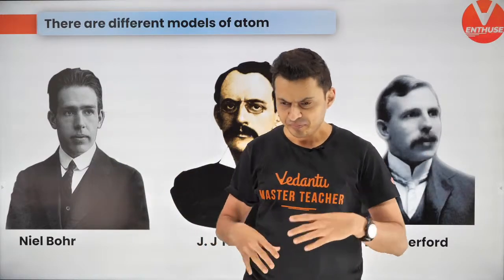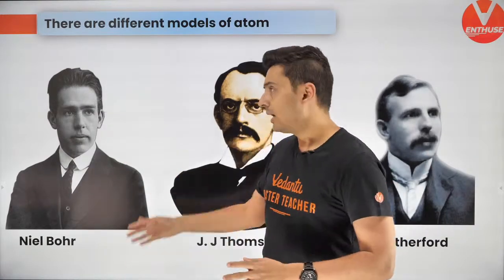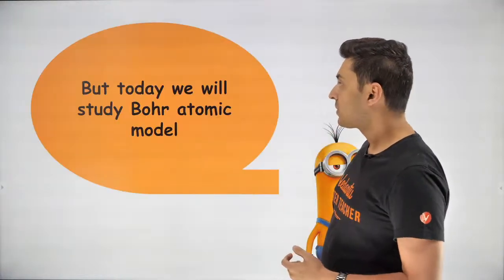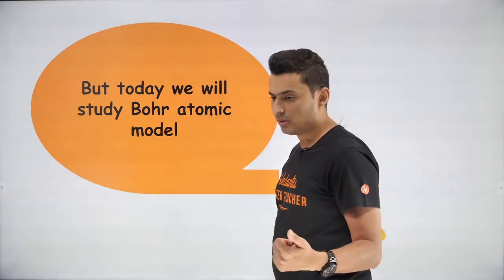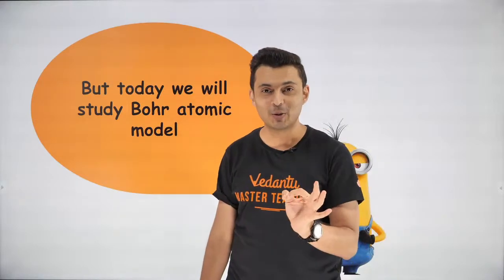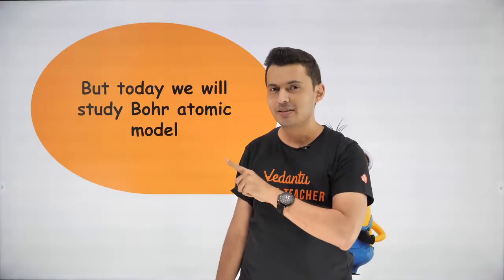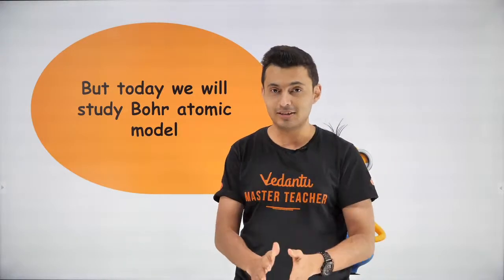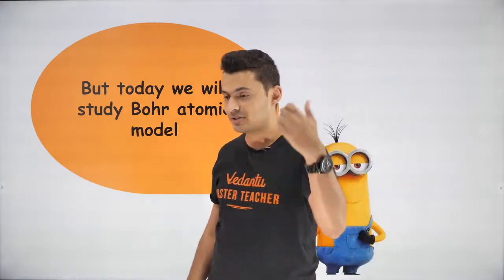So what we are going to deal with is more of a classical approach, I would say, and Bohr's approach towards the atomic structure. So now let's see what is Bohr's model of atom. Now there are some critical assumptions which you must know, because in the previous years these assumptions have been asked directly or indirectly. So take note of all these assumptions.